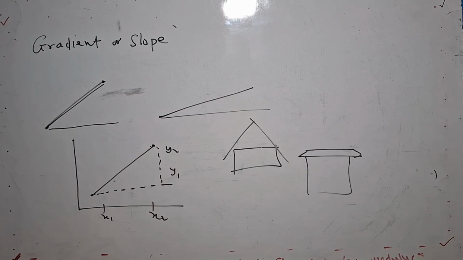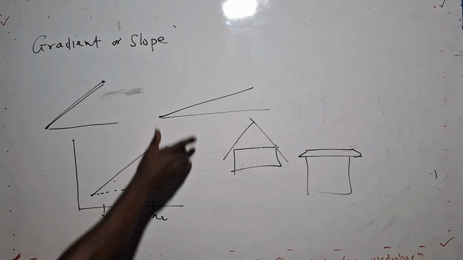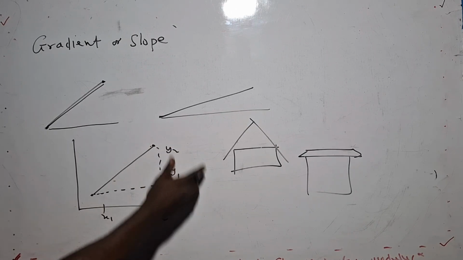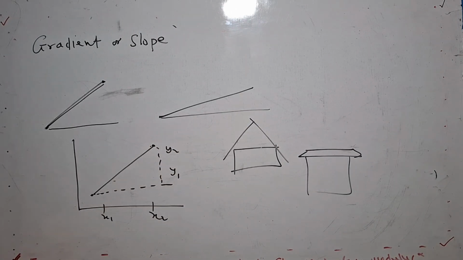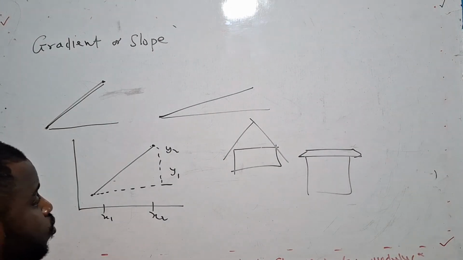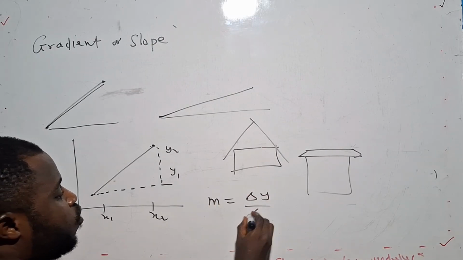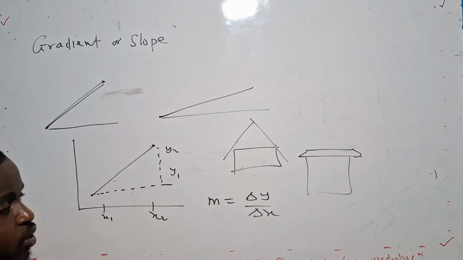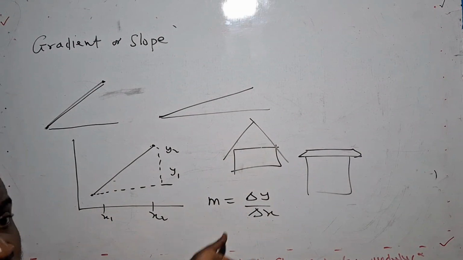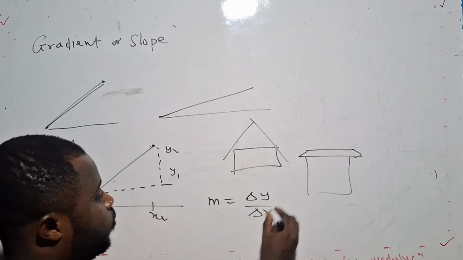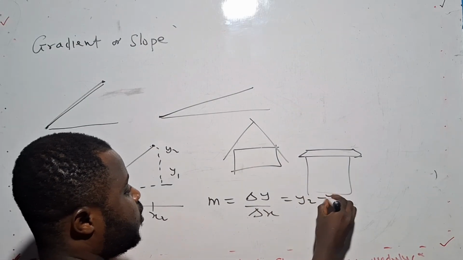To calculate the slope of any given line, it is the difference between the y coordinates all over the difference between the x coordinates. This is how we find the slope. So gradient, for which we use the small m, is the change in y over change in x. This one means change in both mathematics and economics.